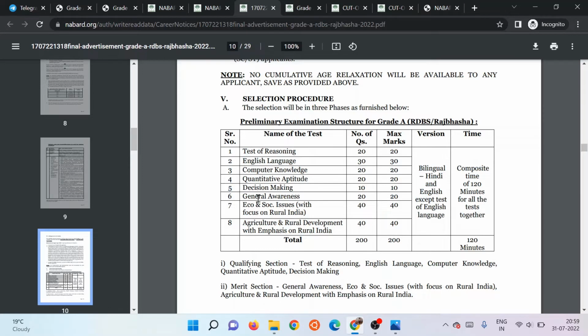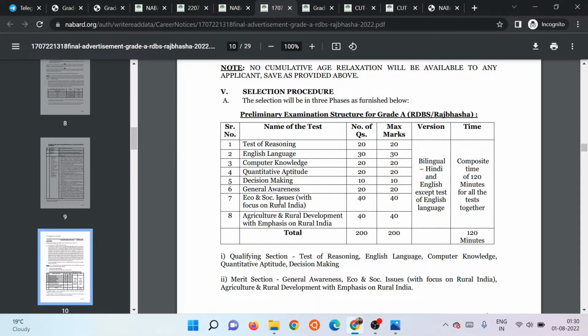In the general awareness section, you should be very well versed with the general news, the daily news that is taking place, and you have to prepare about 3 to 4 months of general news for getting good marks in this section. Okay. In social issues, focus on rural India. This means that it will comprise schemes like Har Ghar Jal Yojana or Awas Yojana, all those kinds of schemes, and the sub schemes that are included in them.